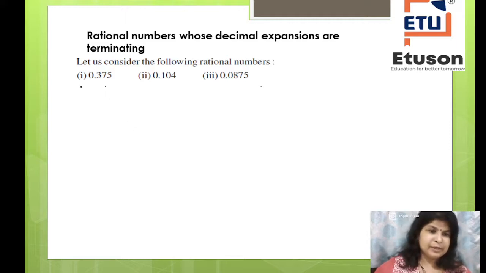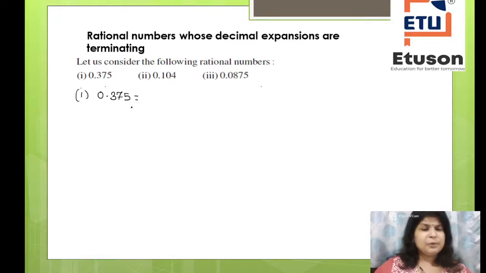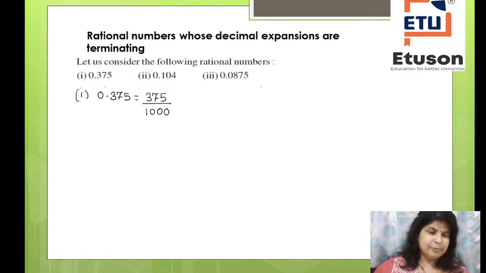Suppose I take the first one. You have the number 0.375. It is very simple. When you convert this decimal number into a fraction, it will be equal to 375 divided by 1000, because you have three digits after the decimal point.